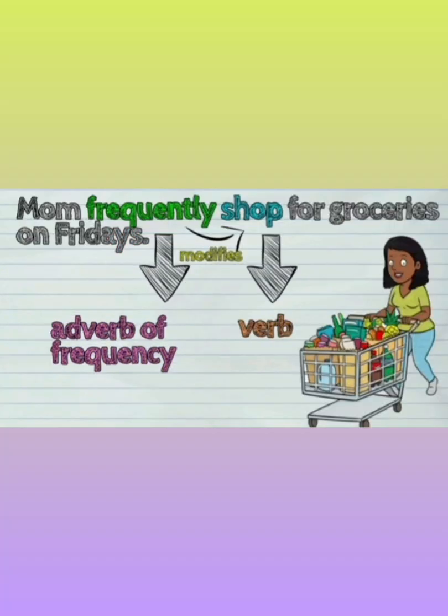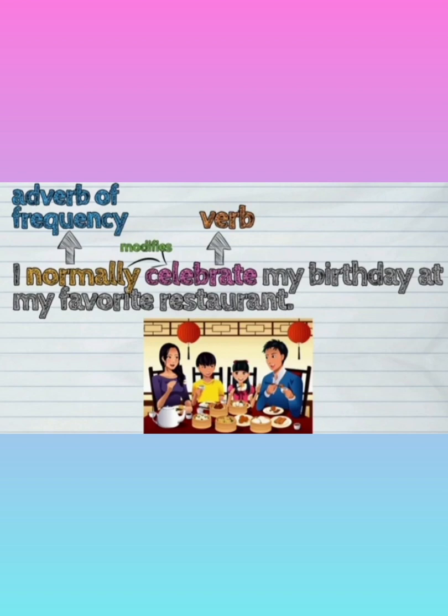Mom frequently shops for groceries on Fridays. Here shops is the verb and frequently explains how often mom shops for groceries. So frequently will be considered an adverb of frequency. I normally celebrate my birthday at my favorite restaurant. So here, how often do I celebrate my birthday? Normally. So here celebrate is the verb and normally is the adverb of frequency as it explains the verb celebrate.